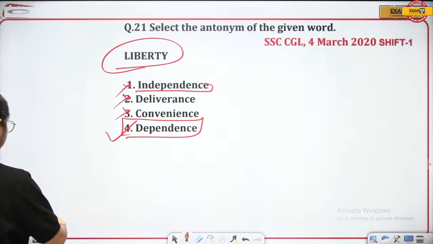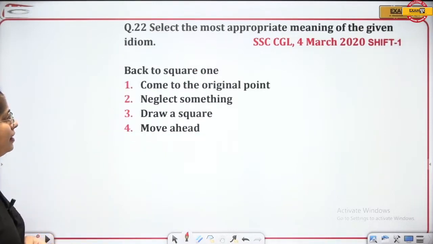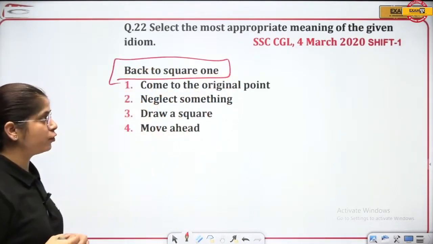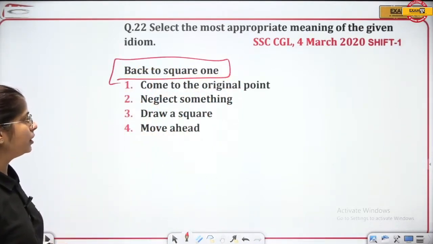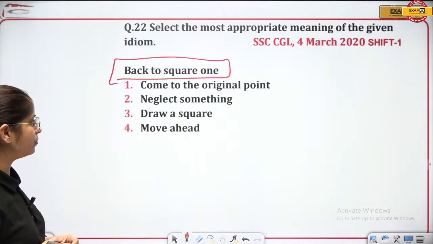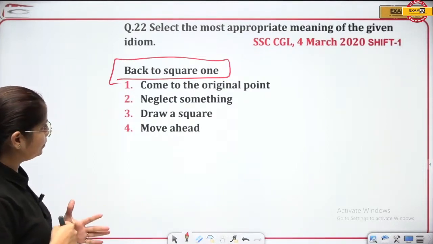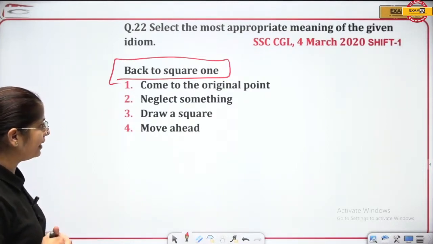Okay, let's go to the next question, and here we go. Select the most appropriate meaning of the given idiom, and that is back to square one. Back to square one, 4th March 2020. Come to the original point, neglect something, draw a square, move ahead. What will be the correct answer here? Come to the original point, neglect something, draw a line, or move ahead.